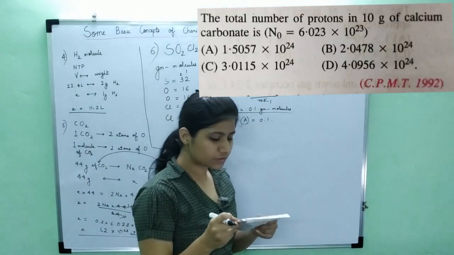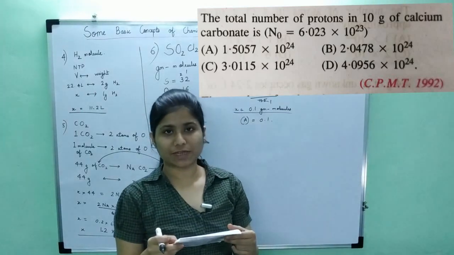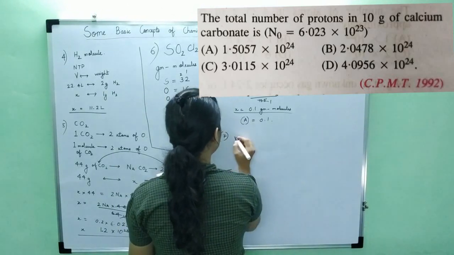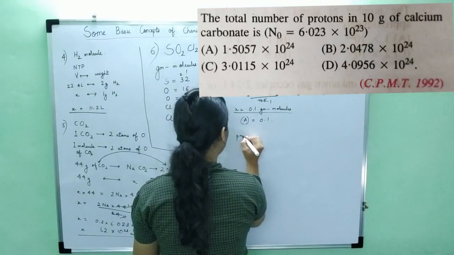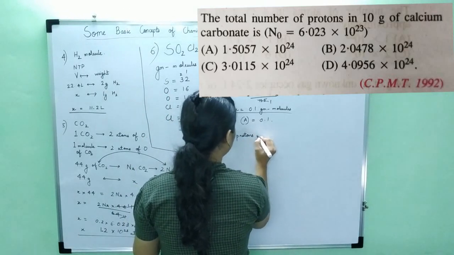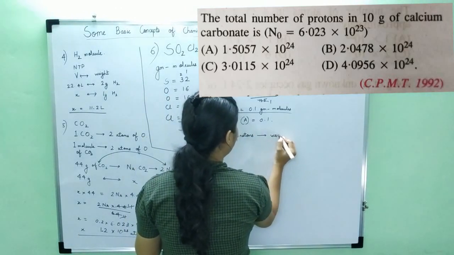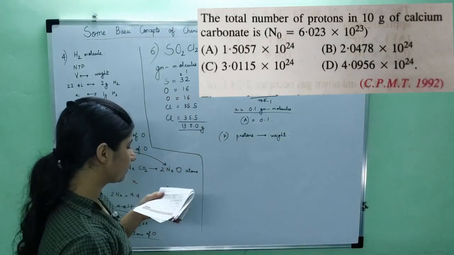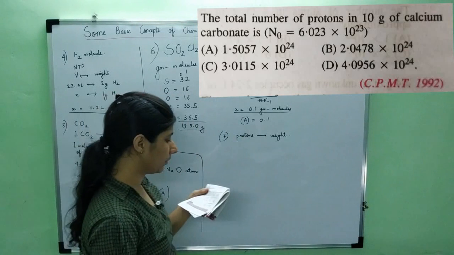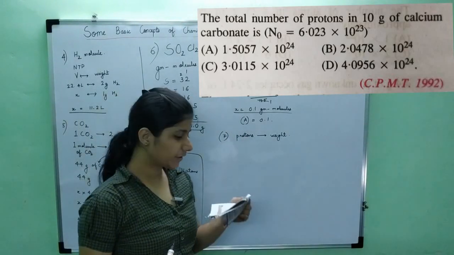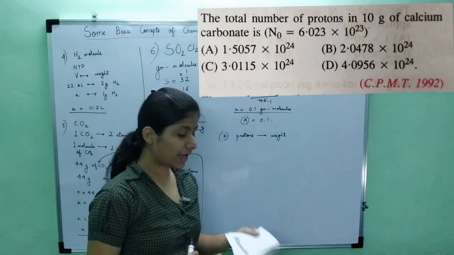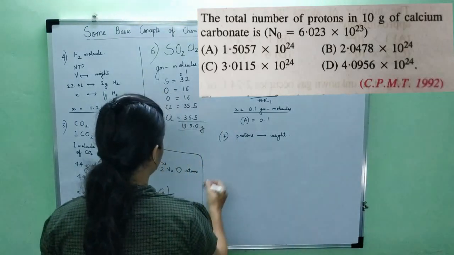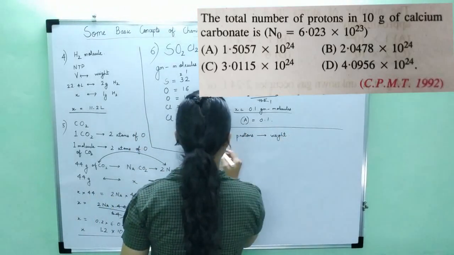The next question is the total number of protons in 10 grams of calcium carbonate. Now look at the question. We have to find the relationship between protons and weight of something. And that is also our total number of protons. Now we should know the atomic numbers of a few elements. If you see in the question, they haven't given the molecular masses of anything, so you should know the molecular masses. Okay, so we are solving the 7th question now.